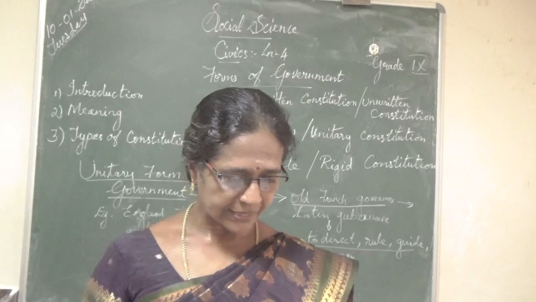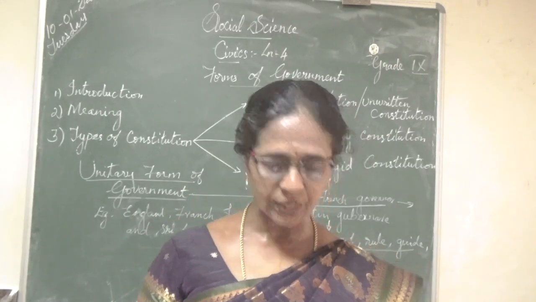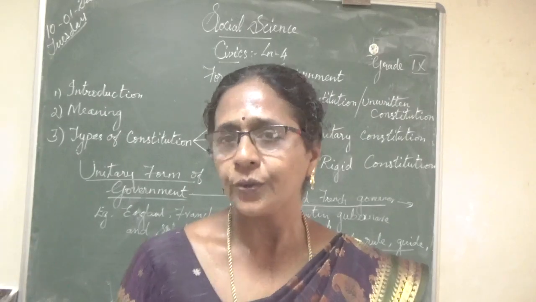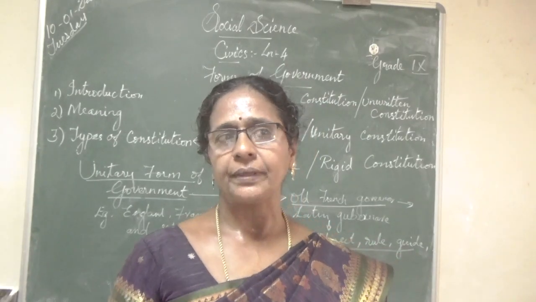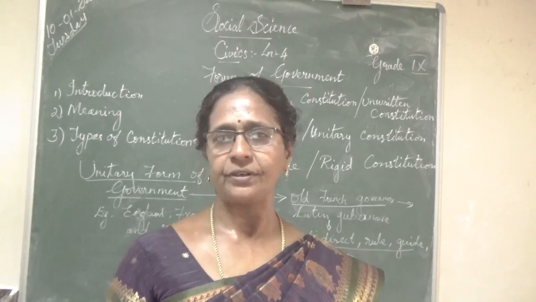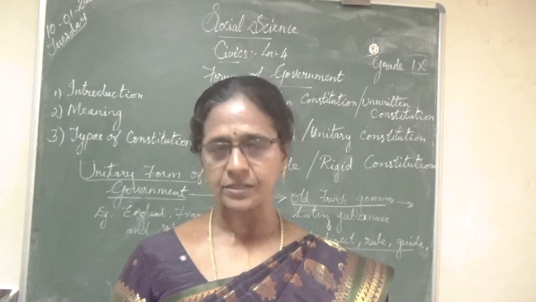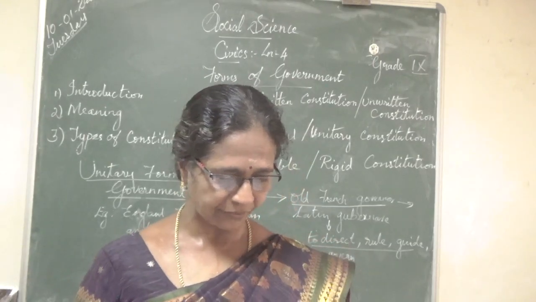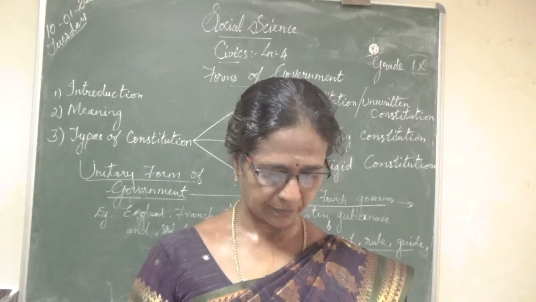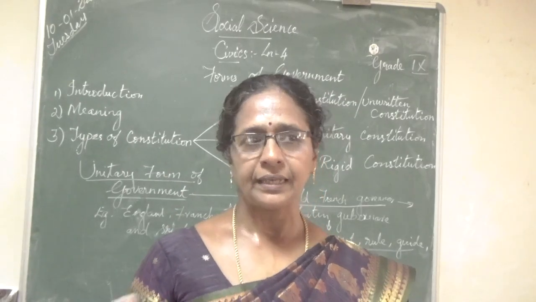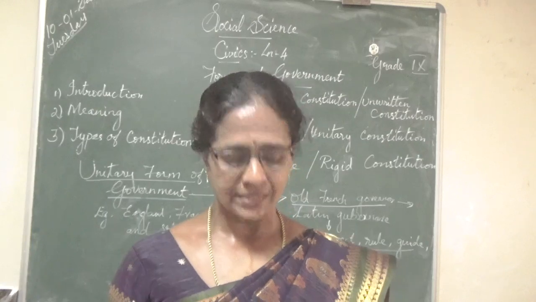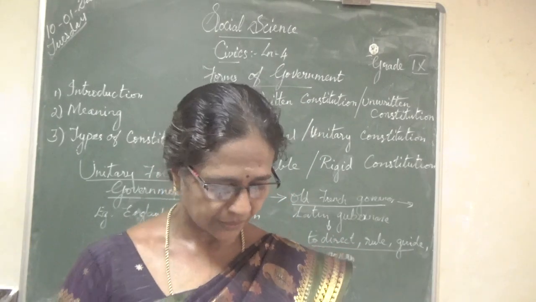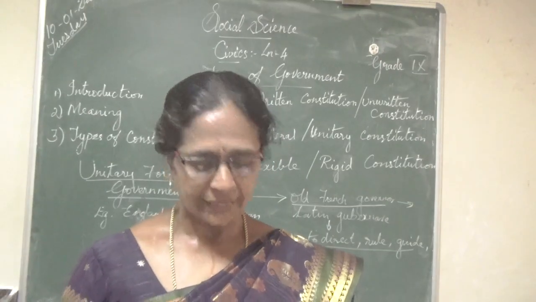Okay. Third one, the central government will not concentrate on local problems, local interest and initiative. In the unitary form of government, the central government won't take any action for local problems, local interest, or local government. Very clear. So next one, the concentration of powers may pave the way for the dictatorship of the central government. The central government won't give any powers to the local government.